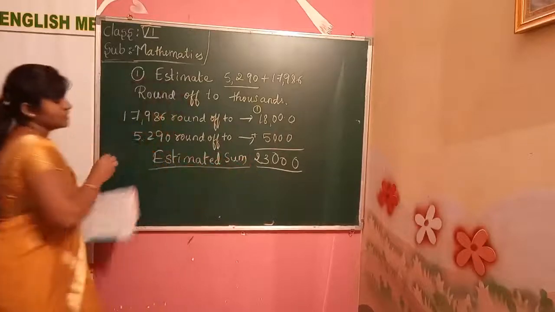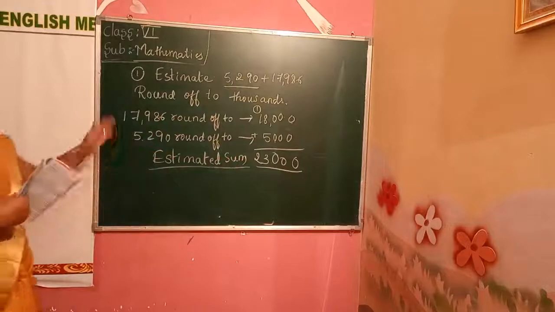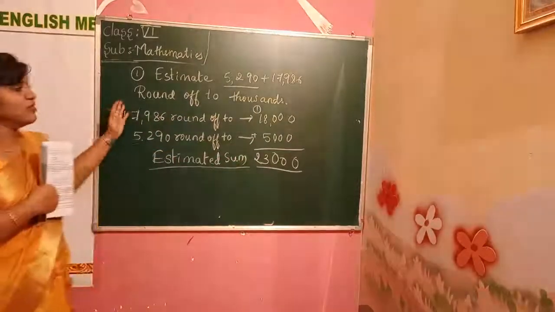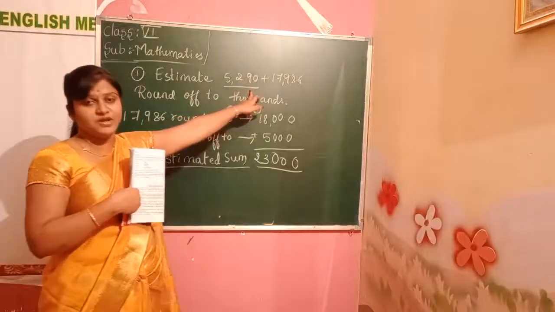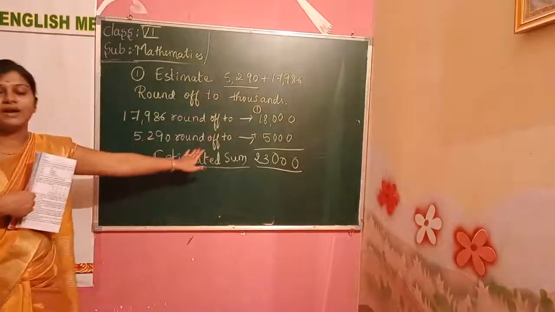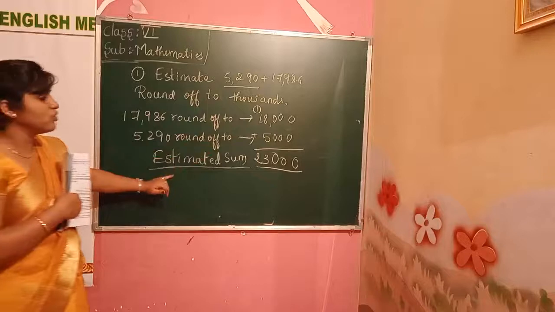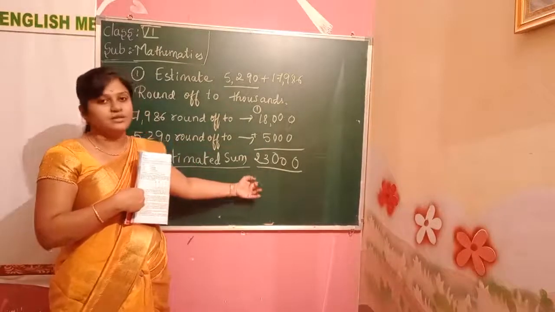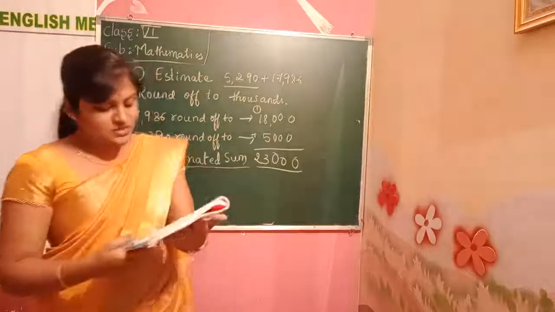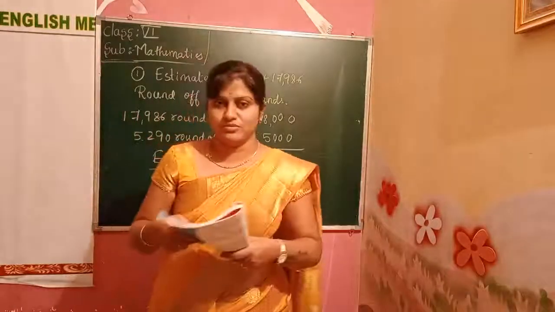This is the estimation of a sum. This is the sum, finding the sum. First we have to round off the numbers to the nearest place they are given. After that we have to add. That added sum is called as a what? Estimated sum. Understood now? Like this we can solve the subtraction also.